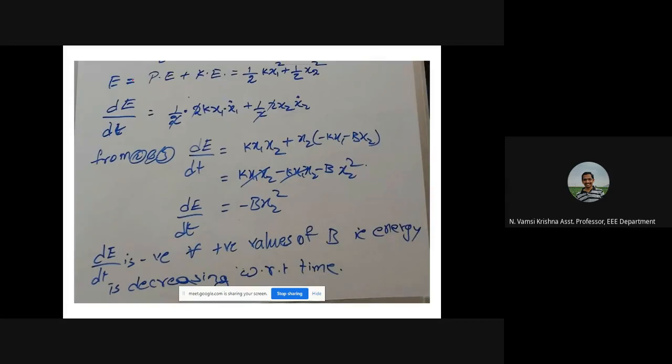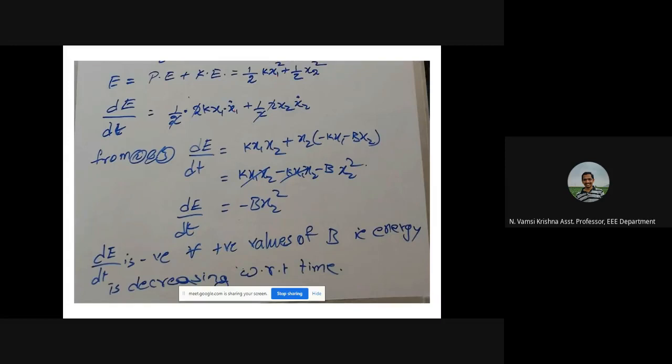Now I will calculate the derivative, dE by dt. What is the physical meaning of dE by dt? How energy is changing with respect to time. So half k x1 square, we derive with respect to time. Half k, for x1 square it is 2x1 into dx1 by dt.